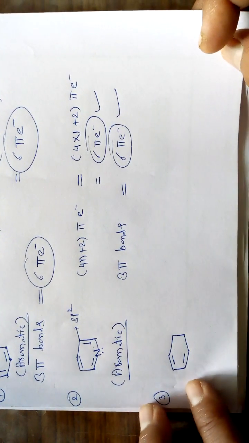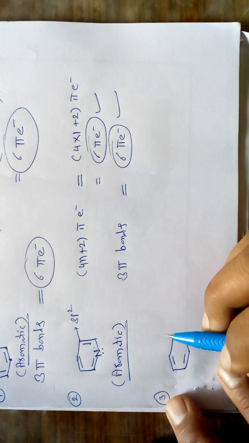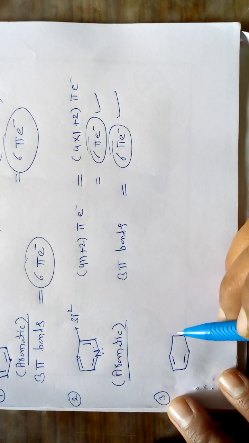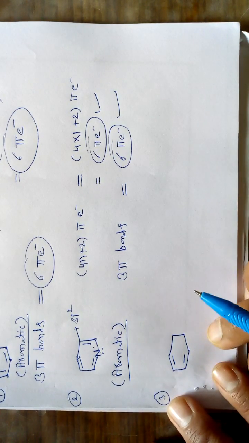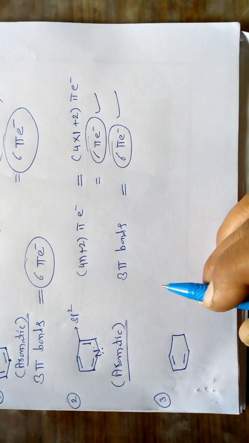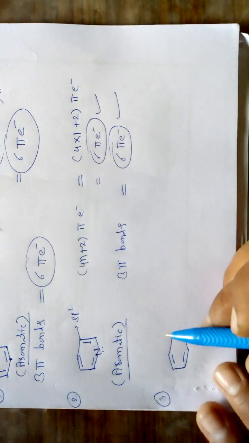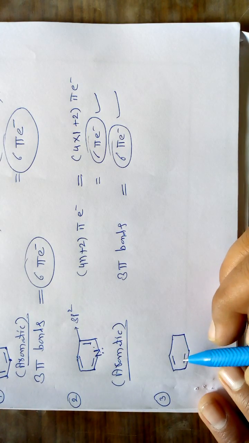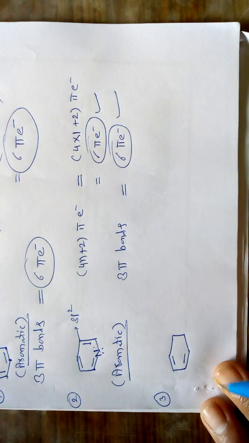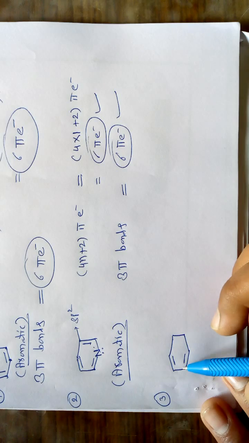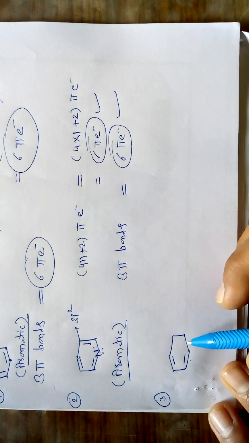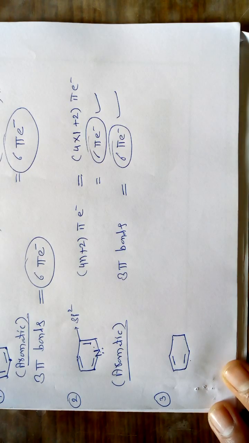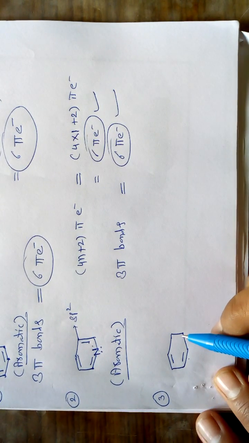So in this case, if we apply rule number one, it is cyclic in nature, so it obeys rule number one. It must be planar in nature, so it is planar also. The third important rule is that it must have alternate single and double bonds. Now if we look at the single and double bond positions, this is a double bond, single bond, again a double bond, but 3 continuous sigma bonds are there. So you can see here no alternate single and double bonds.